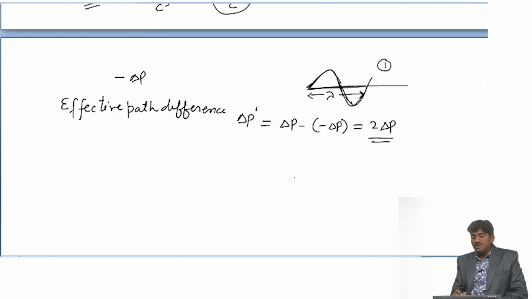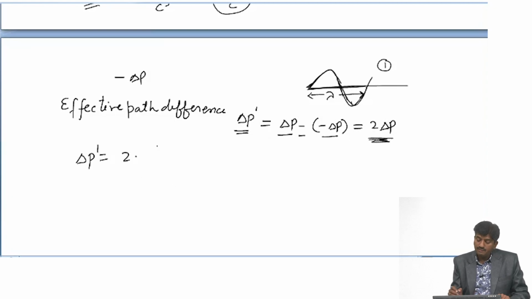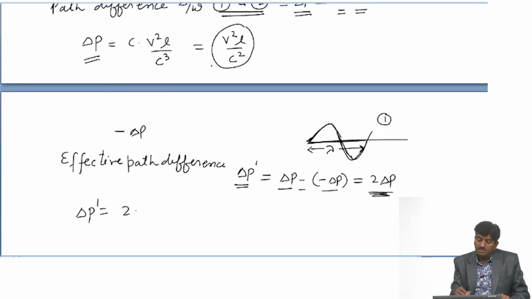The effective path difference after rotating this experiment by 90 degrees: the path difference becomes minus delta p, and the effective path difference becomes delta p minus delta p, or twice delta p. We have determined the path difference between two rays as v square L upon c square, so it becomes 2 v square L upon c square.